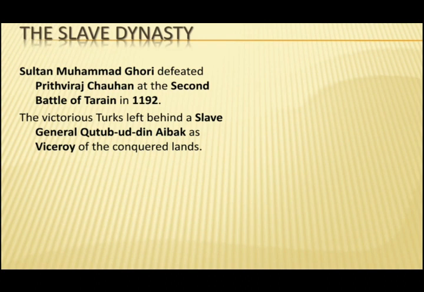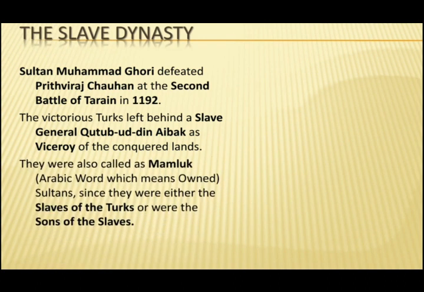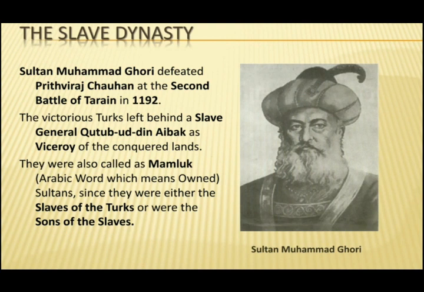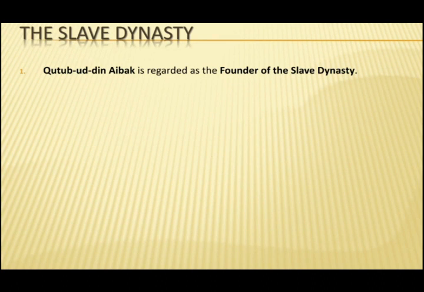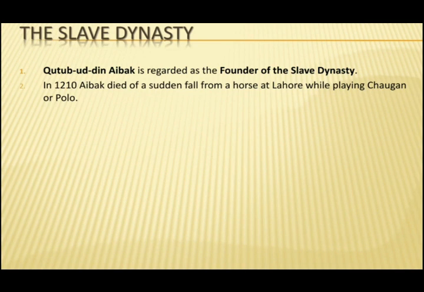They were also called Mamluk Sultans since they were either the slaves of the Turks or were the sons of the slaves. Here Mamluk is an Arabic word which means owned. Qutbuddin Aibak is regarded as the founder of the Slave dynasty. In 1210, Aibak died of a sudden fall from a horse at Lahore while playing chaugan or polo. In 1211, his son Aram Shah succeeded him.